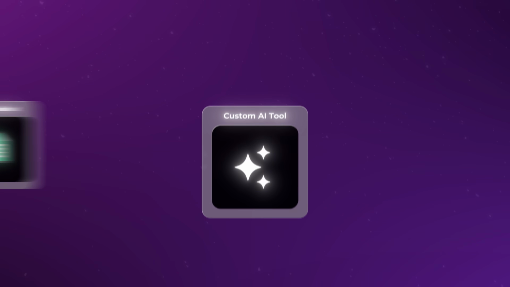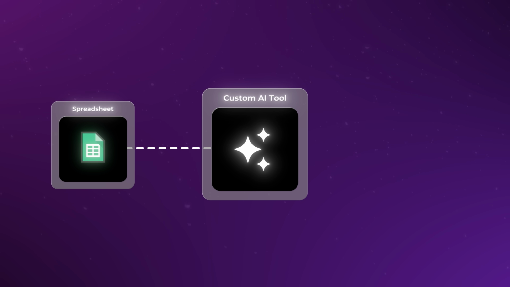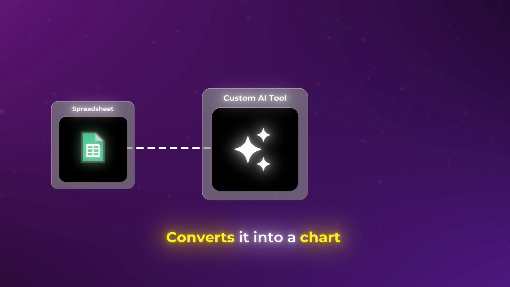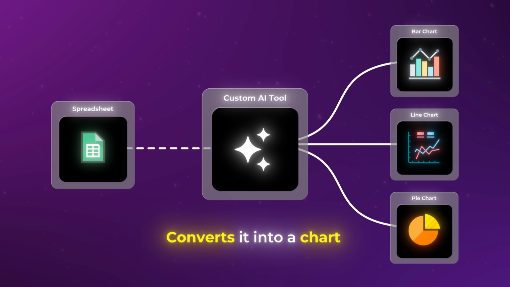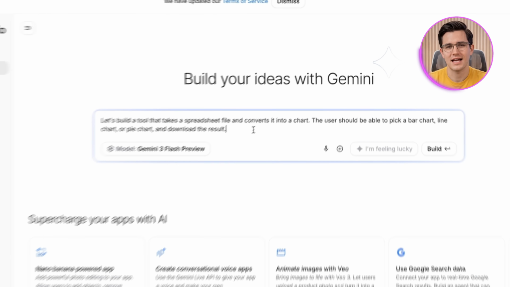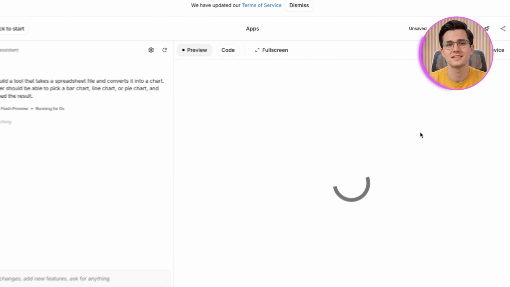We have entered the era of AI-assisted coding, sometimes called vibe coding. The reality is that you can now describe what you want in plain English, and the AI will write the actual code for you. Let me give you an example. Imagine you want a tool that takes a spreadsheet file and converts it into a chart. You want the user to be able to pick a bar chart, line chart, or pie chart and download the result. A year ago, you needed to hire a developer to build that. Today, you type that exact description into a tool, and it builds the entire app.